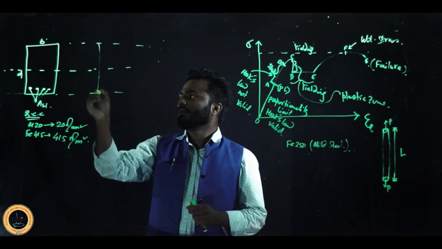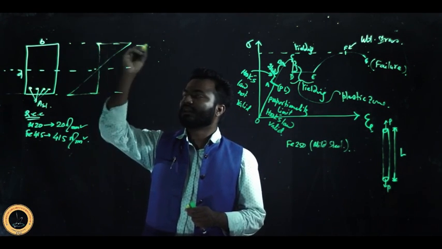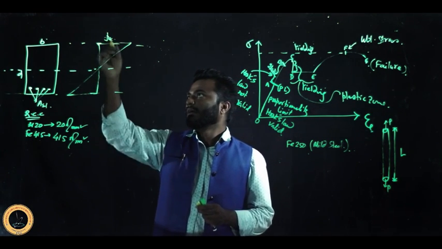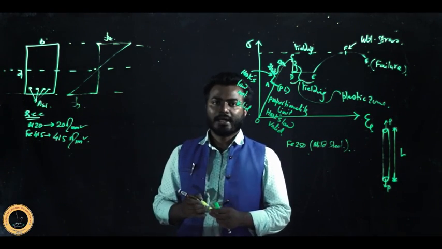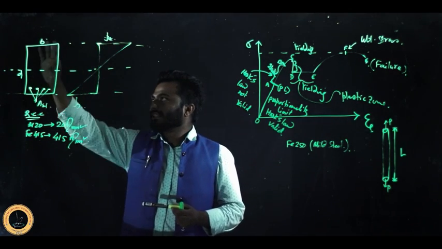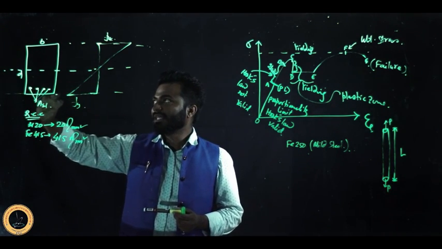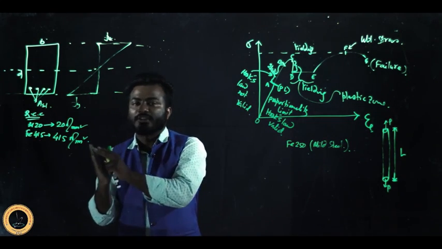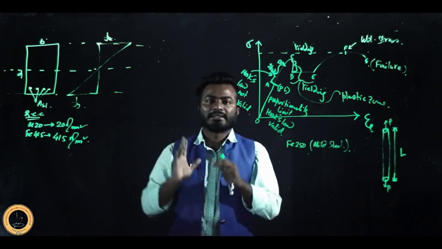this could be the possible stress behavior or stress variation along the cross section, where concrete has developed a maximum of say fck and steel has developed say f1. Now, this is only possible by adjusting the quantity of concrete and quantity of steel for a balanced section. The quantity of steel and concrete is balanced in such a way that the stress developed in the concrete and in the steel will be simultaneous and they will fail at the same time. That means both maximum stresses will develop at the same time.